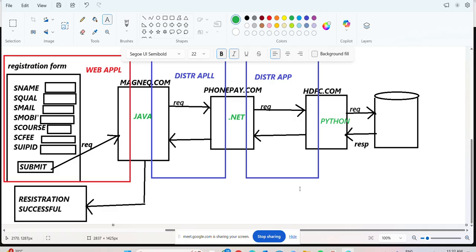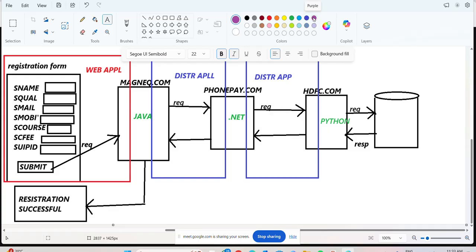Now observe very clearly. MagnaQ software is developed by which technology? Java. What about PhonePe? .NET. What about HDFC? Python. Say yes or no, sir? Now tell me, can MagnaQ communicate with PhonePe? No. Why? Because MagnaQ is developed in Java and PhonePe is developed in .NET. In Java, we can easily communicate, no problem. Now observe here, MagnaQ is in Java as a web application and PhonePe is in some other technology. So can we communicate, sir? No, it's difficult.